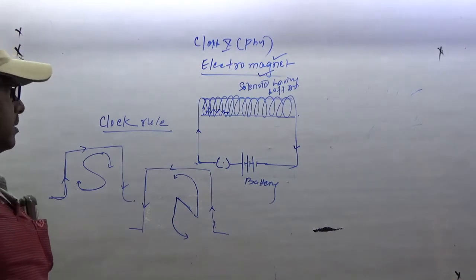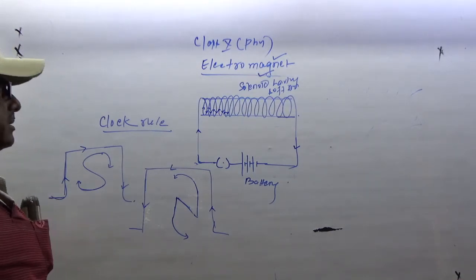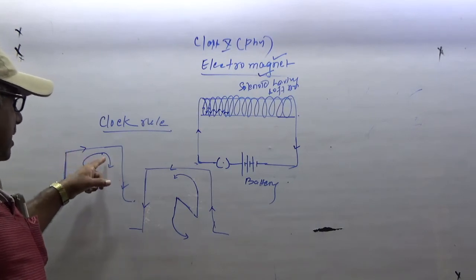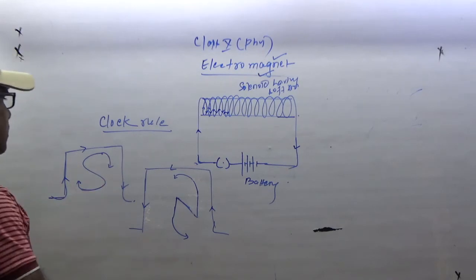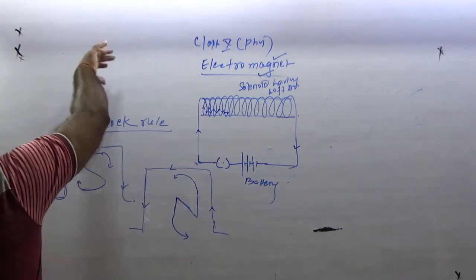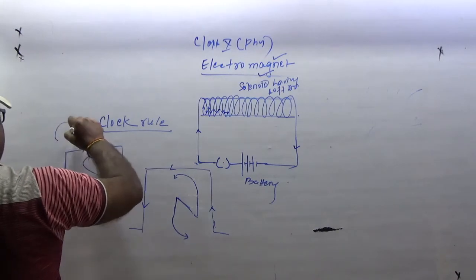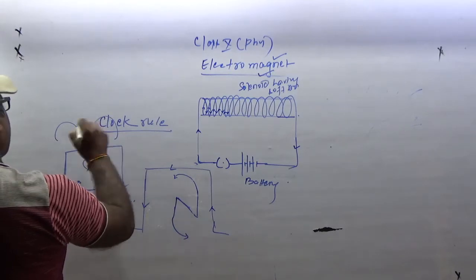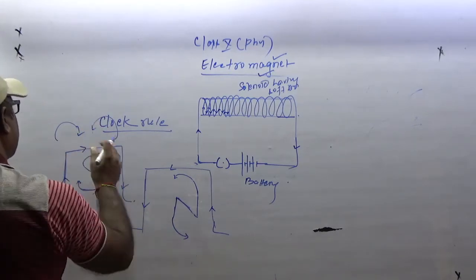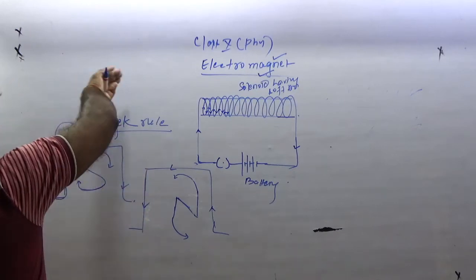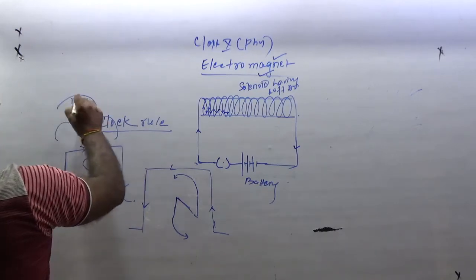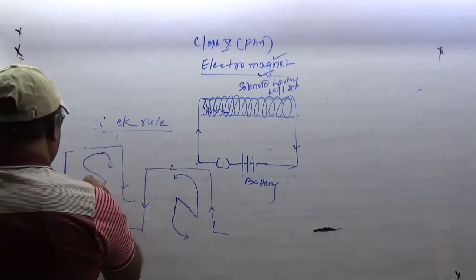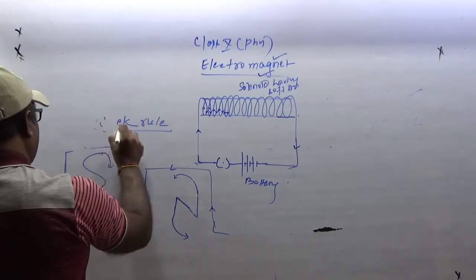So the clock rule tells that if the direction of current is clockwise, you know the clockwise, घड़ी जैसे चलती है, ऐसे ना, ऐसे. This is clockwise and this is anti-clockwise. Alright. So this is clock and this is anti. घड़ी जैसे चलती है, like this. So by knowing the clock rule,